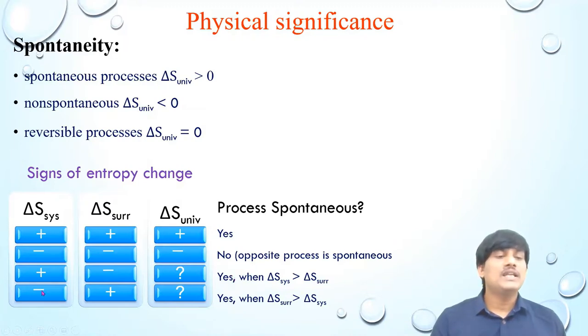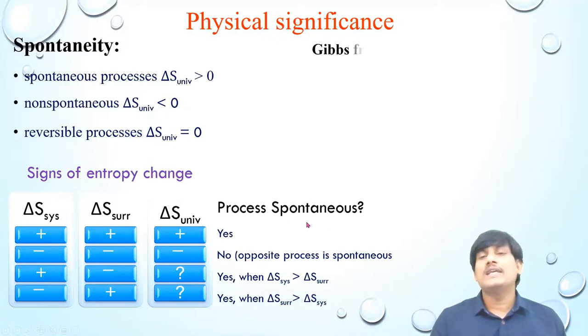Suppose you take delta S system negative, delta S surroundings positive, in this case also you cannot predict whether the delta S universe is positive or negative. But when the delta S surroundings positive value is greater than the delta S system negative value, then delta S universe is positive. Then the process is spontaneous.